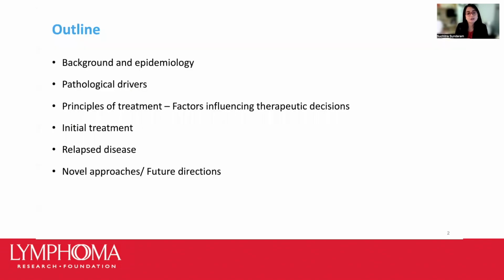So as a quick outline of what we'll be discussing today, I'm going to give you a quick background of Burkitt lymphoma and background epidemiology of the disease, review the pathogenic drivers of disease. We'll discuss some of the clinical characteristics, staging, and principles of therapy, treatment regimens used in initial therapy, some outcomes in the relapse setting, and novel agents and future developments in this area.